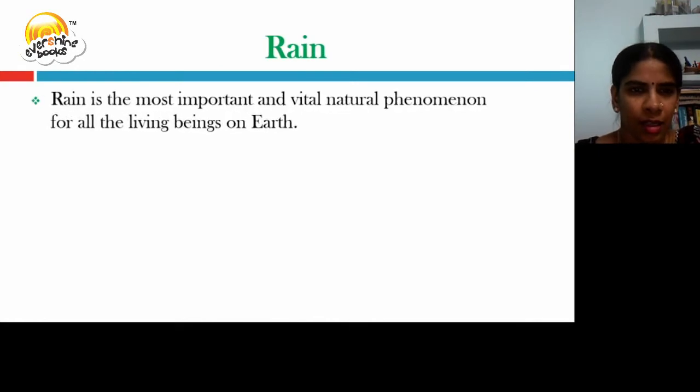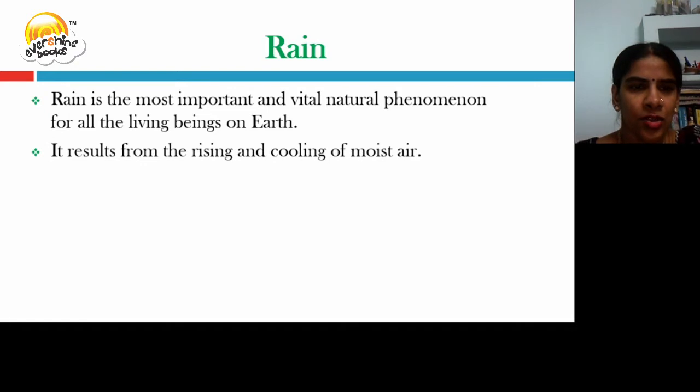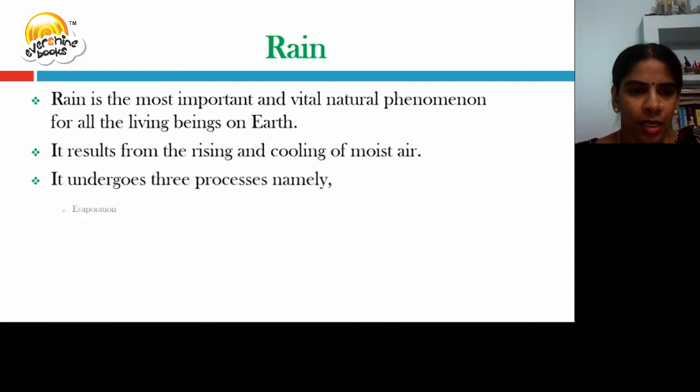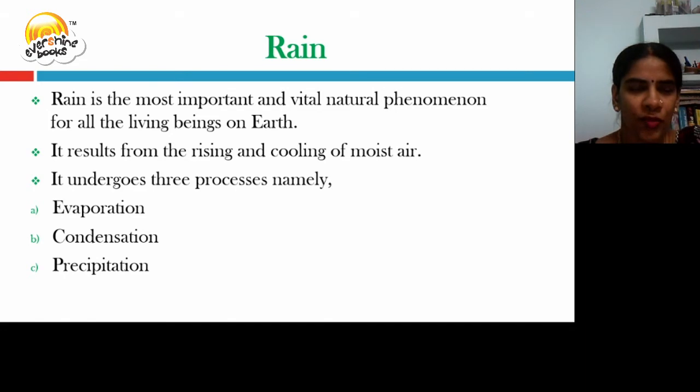Rain. We know that rain is the most important and vital natural phenomenon for all the living beings on the earth. It results from the rising and cooling of moist air. It undergoes three processes, namely evaporation, condensation, and precipitation. So when we say it is raining, there are three processes involved: evaporation, condensation, precipitation.